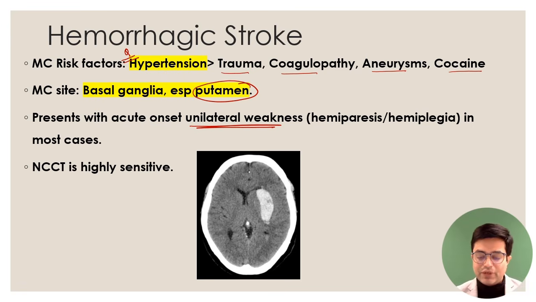And look at this image. They will show this image and say this was a patient who presented with acute onset unilateral weakness, very high BP was present. What is the likely diagnosis? So white colored bleed, acute bleed has happened in the basal ganglia and putamen region here. So this is likely acute hemorrhagic stroke which has happened, because there is hemiplegia also present in the patient. So this is how intracerebral hemorrhage in the putamen basal ganglia region looks like. It is usually unilateral, rarely it can be bilateral also. And management of hemorrhagic stroke, we have already discussed it.